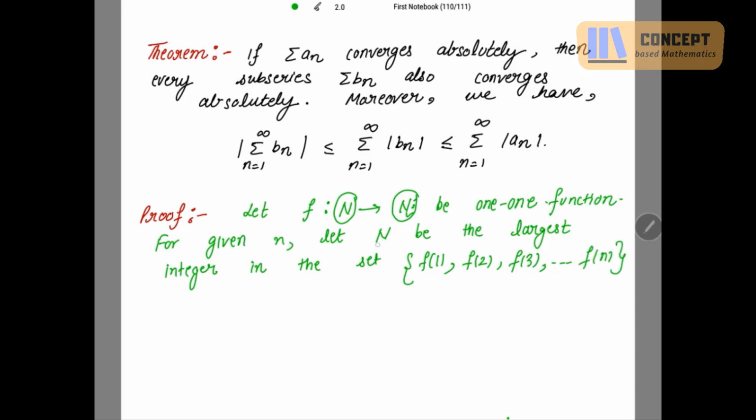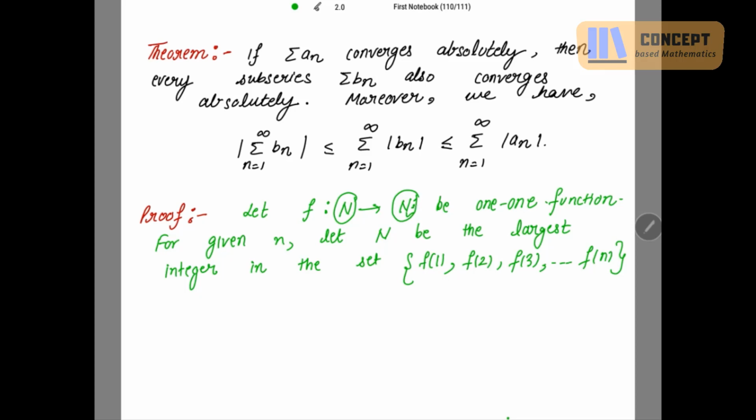And capital N is the largest integer in this set, because f of 1 is nothing but a natural number, suppose n1. f of 2 is nothing but a natural number, suppose n2, because the codomain is a set of natural numbers. Whatever value you apply f to, you get a natural number in the codomain.